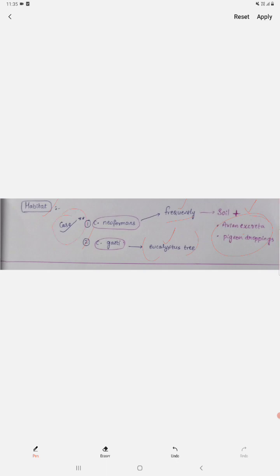Yeah, this is all about our video. That's the first part of cryptococcal meningitis. I'll be back with part 2, which will be in detail about the laboratory diagnosis.